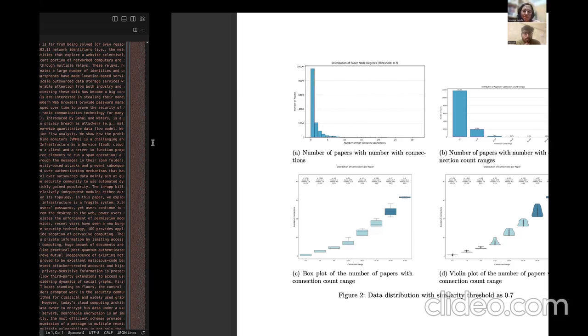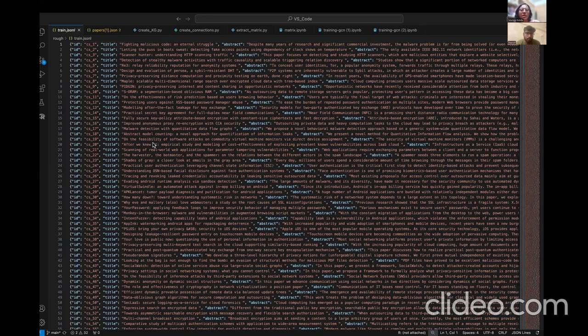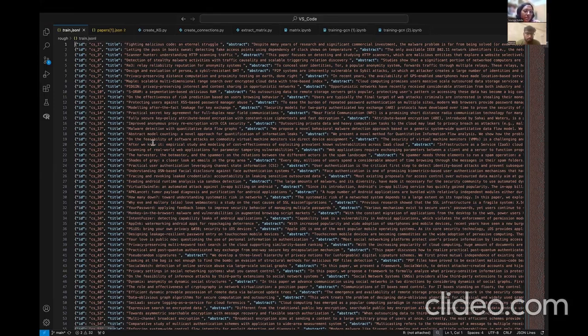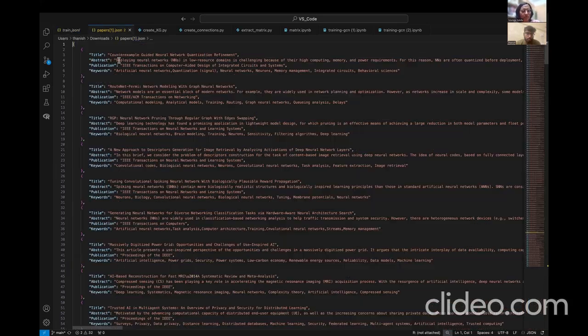For training our models, we start with collecting a data set. The data set will contain different papers published in different journals. So the paper title, the abstract, the keywords, and the journal name will be each of our data samples. Here we show an example of how the collected data set looks. It has an ID, a title, an abstract, and also keywords.